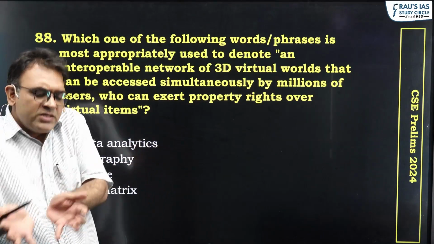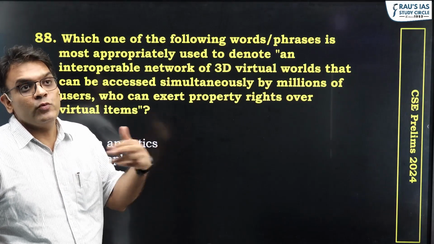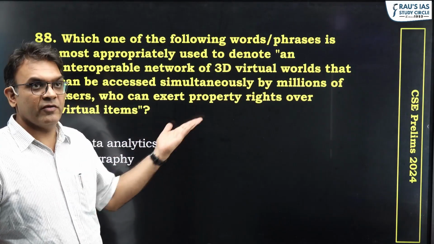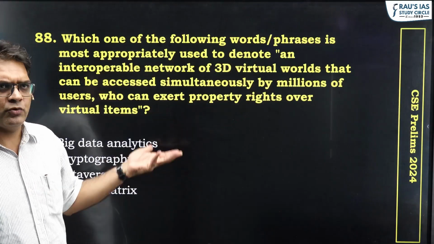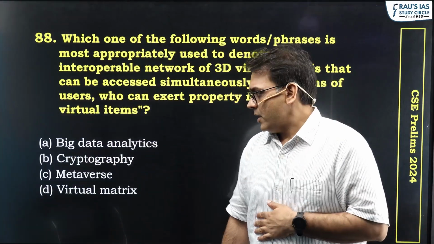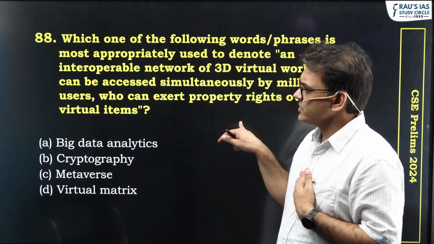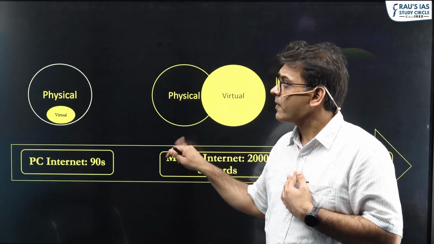When I'm digitizing the physical world, how am I going to deal with exchange of these assets? NFTs. And that is exactly what the last line is also talking about. Fairly simple question. You don't really have to know so much detail in order to do this, but no harm in knowing the details. So metaverse, answer option C is the answer.